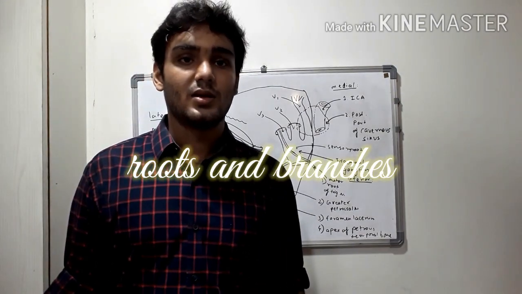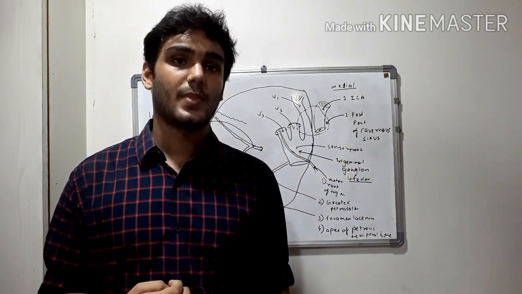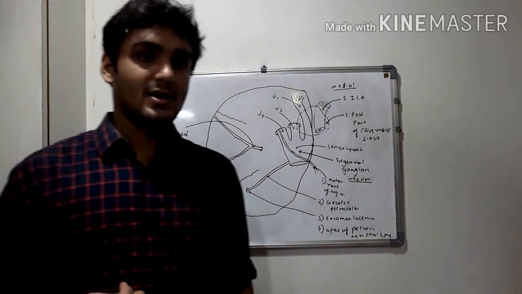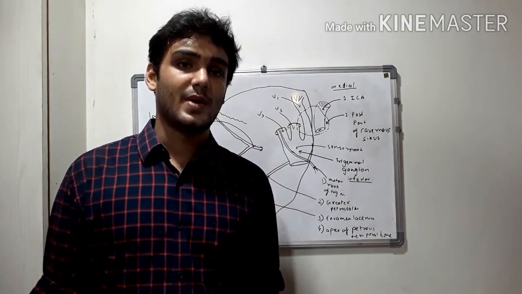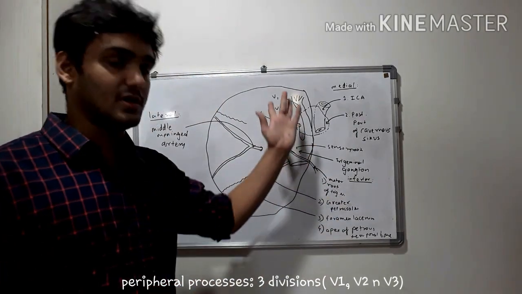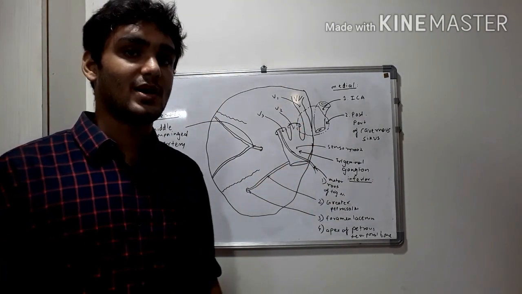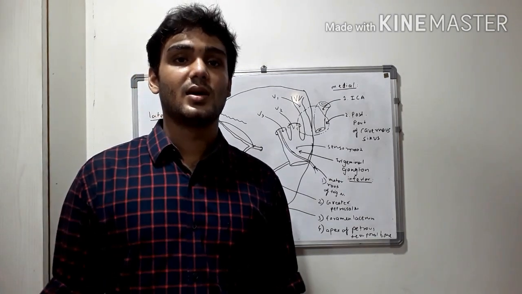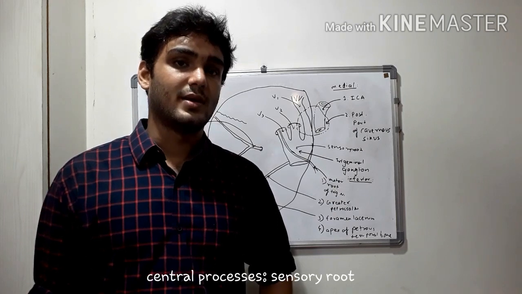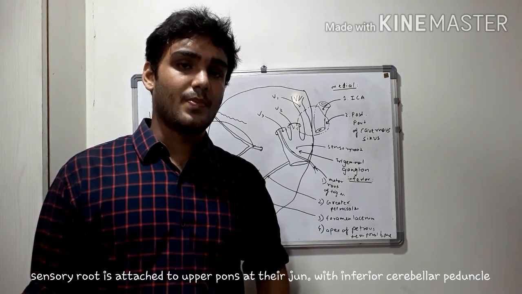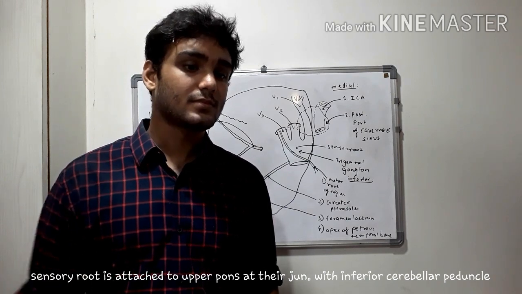As we saw, the cells in the ganglion are the cell bodies of the pseudounipolar neurons. So the pseudounipolar neurons have central processes and peripheral processes. The peripheral processes form the 3 nerves, the 3 divisions, that is the ophthalmic, maxillary, and mandibular. These 3 divisions are formed by the peripheral processes. And the central processes form the sensory root of the trigeminal nerve. And this root is attached to the upper pons at its junction with the inferior cerebellar peduncle.